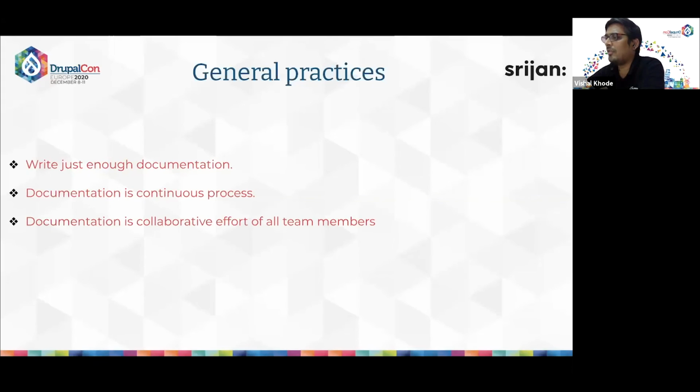So yes, whenever we have written some documentation, share it with the team and get their feedback on it, like how it can be improved or how it can be managed in a better way. And if we need more information, try to add comments or ask questions and encourage other team members to share their thoughts and ideas. Every team member can make a valuable contribution to the documents we produce.